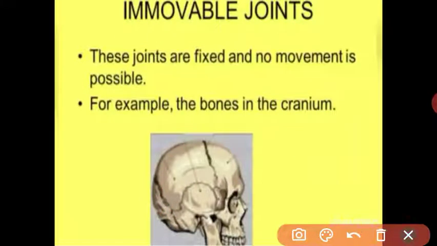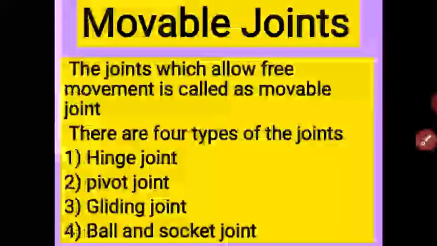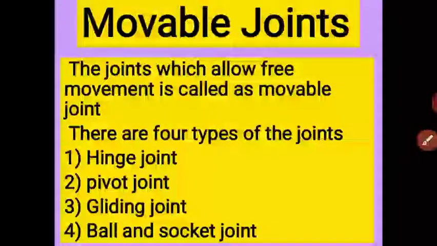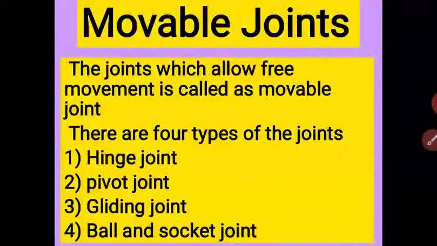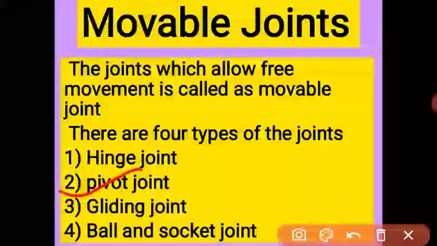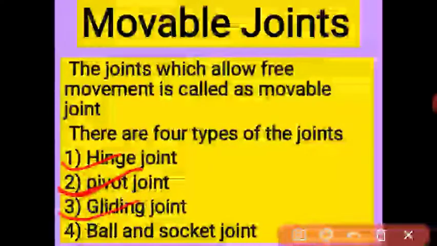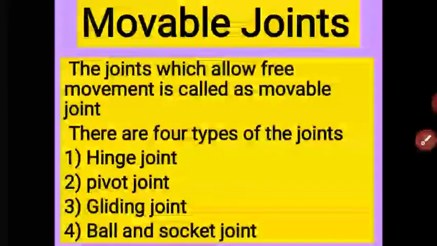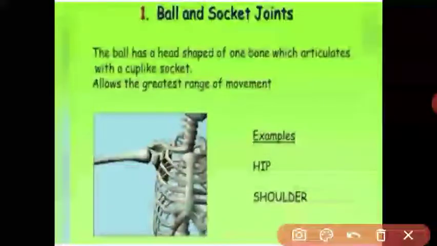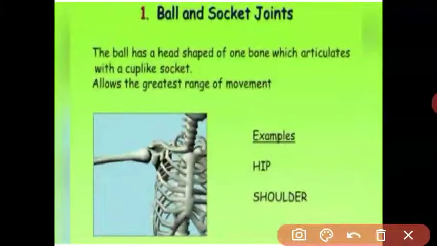Got it? The next joint is the movable joint. Movable joint means what? The joint which allows free movement, or otherwise slight, partial movement, like the hinge joint, pivot joint, gliding joint, and ball and socket joint. One by one, we will see each and every type of joint. First, we see the ball and socket joint. It is a freely movable joint.